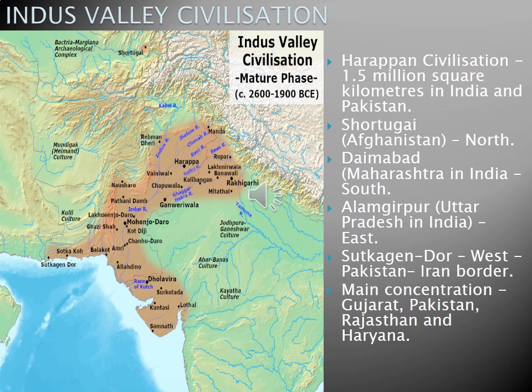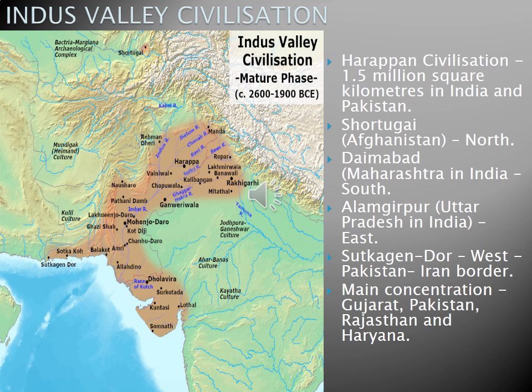On the northern side, it is Shortugai in Afghanistan. The south border was Daimabad, which is in Maharashtra in India. The eastern part was Alamgirpur, which is in Uttar Pradesh in India. The western border was Sutkagen Dor, which lies on the Pakistan-Iran border. So the boundary of the Indus Valley civilization in the north was Shortugai in Afghanistan, and in the south it was Daimabad.